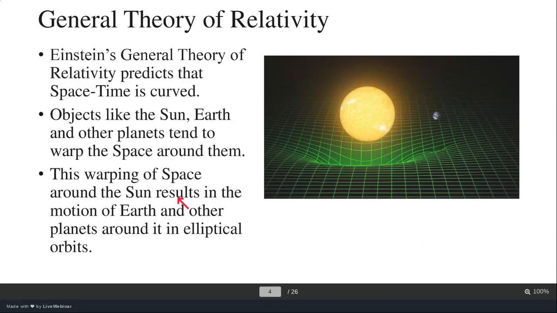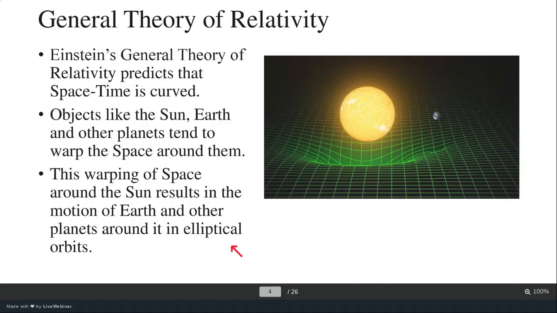In order to understand black holes, you need to understand certain basic concepts of relativity. Albert Einstein in 1915 put forth his paper of general theory of relativity, and basically it predicts that space-time is curved. Objects like the sun, earth and other planets tend to warp the space around them. This warping of space around the sun results in motion of earth and other planets around it in elliptical orbits.